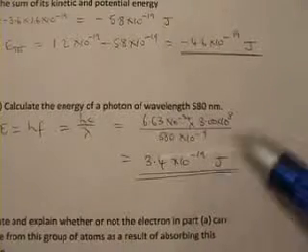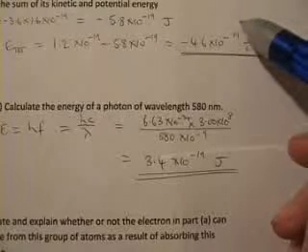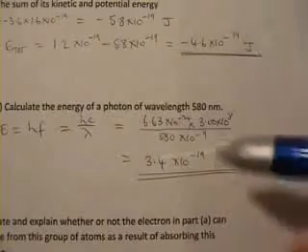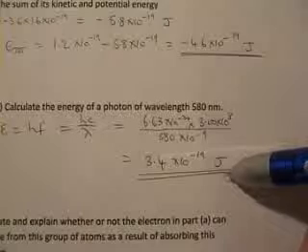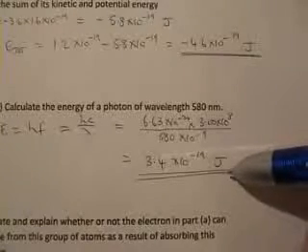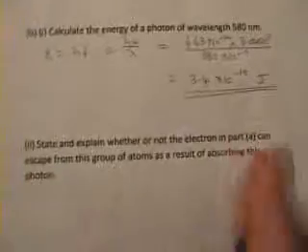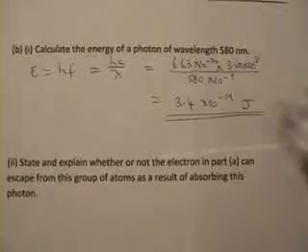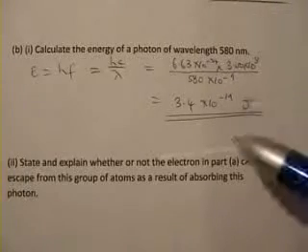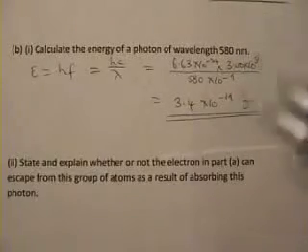So is this energy enough to add on to that and give 0? Obviously it isn't. So therefore, using my numbers, this photon does not have enough energy to let the electron escape from the group of atoms. Not going to bother writing that down, we've got the conclusion. You'll have to look at what values you get. And I haven't actually done the question with your values. You could come up with the same conclusion, you might come up with the opposite conclusion. All depends on how those numbers compare.